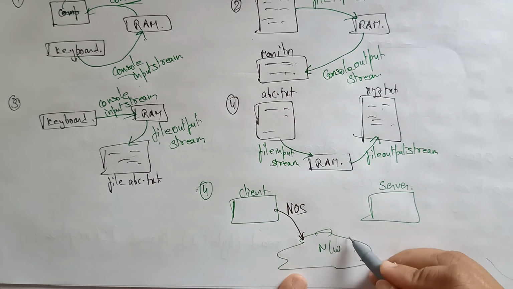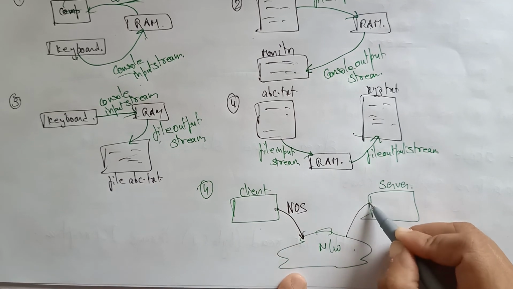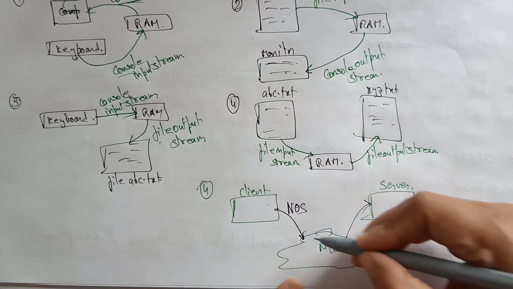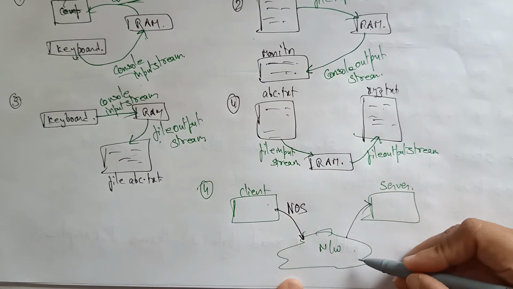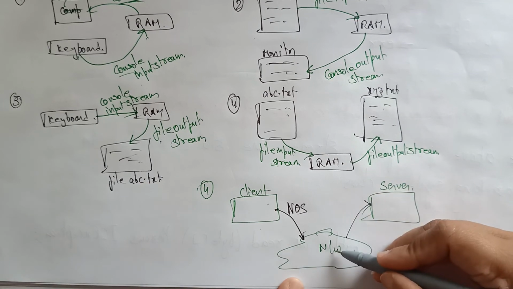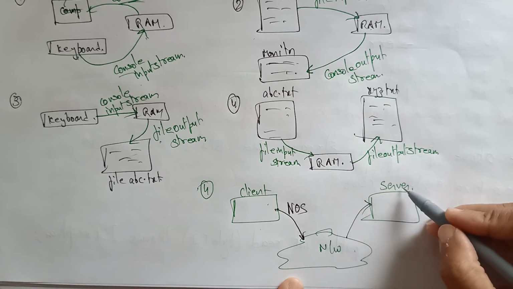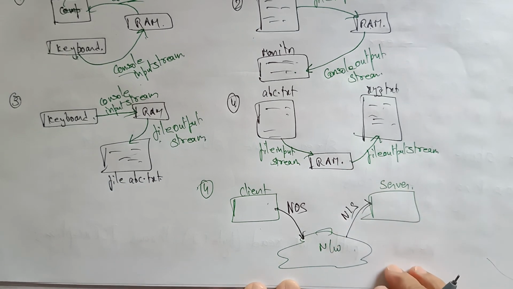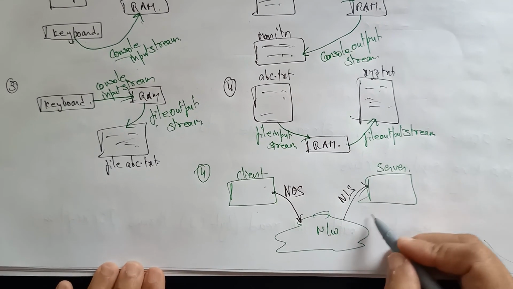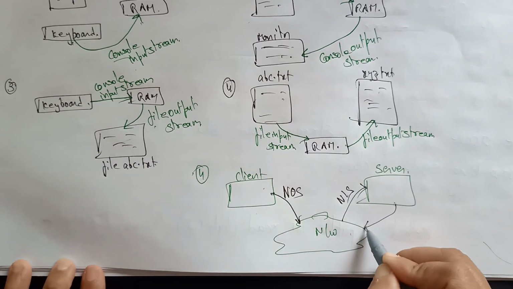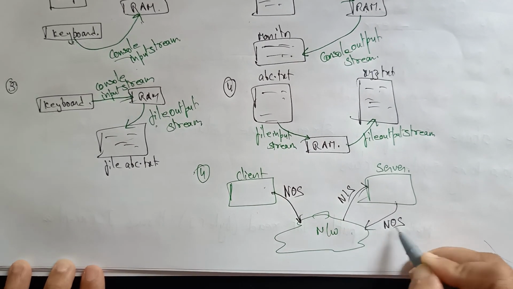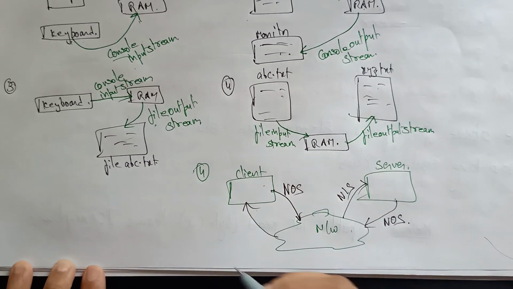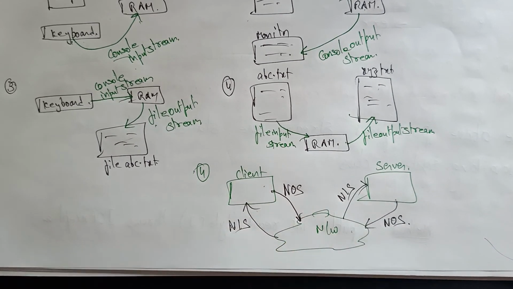This data acts as an input to the server, so the network sends the data onto the server through the network input stream. After modifications, the server sends the output data through the network output stream, and that same data acts as an input to the client through the network input stream.